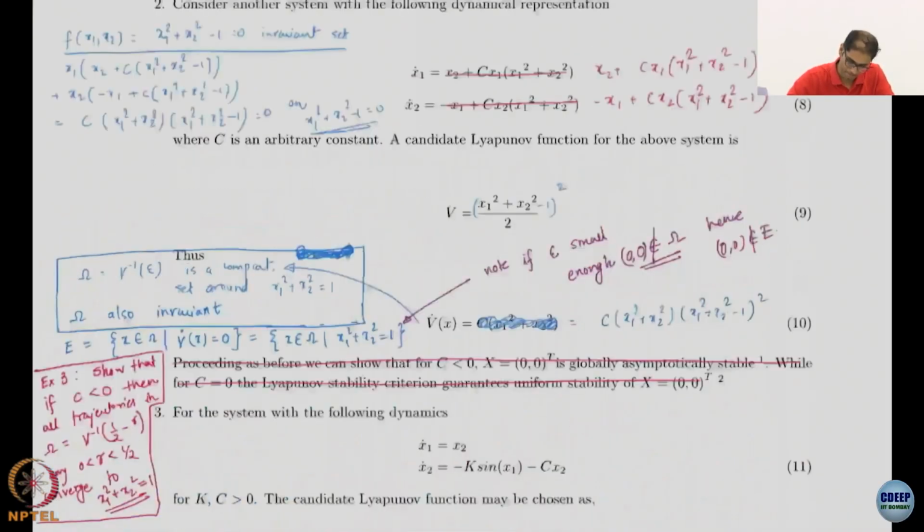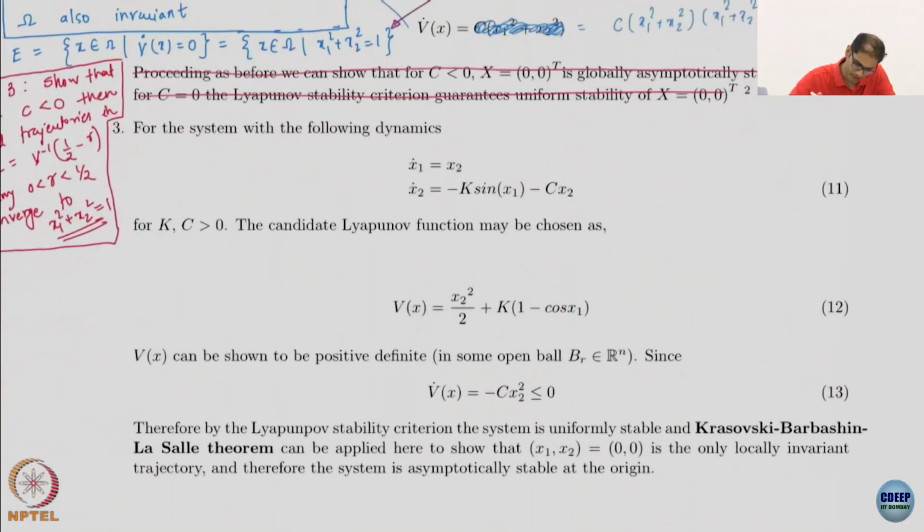Let us look at this system. Now this is not done very properly here, so I will write a few things. What is this? This is the pendulum. This is the standard nonlinear pendulum, not the modified one that I gave.